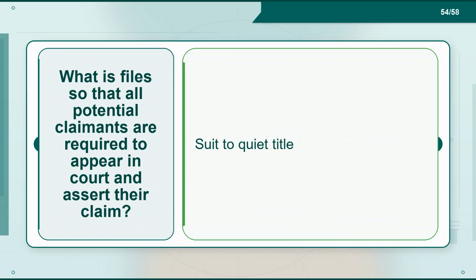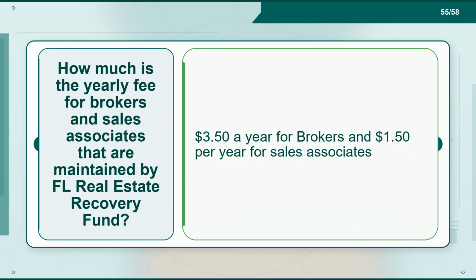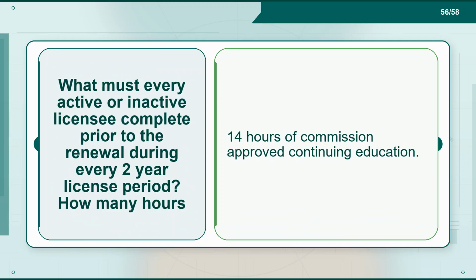Flashcard 54. Term: what is filed so that all potential claimants are required to appear in court and assert their claim? Definition: suit to quiet title. Flashcard 55. Term: how much is the yearly fee for brokers and sales associates that is maintained by the FL Real Estate Recovery Fund? Definition: $3.50 a year for brokers and $1.50 per year for sales associates. Flashcard 56. Term: what must every active or inactive licensee complete prior to renewal during every 2-year license period? How many hours? Definition: 14 hours of commission-approved continuing education.